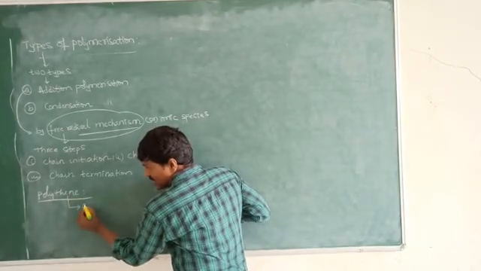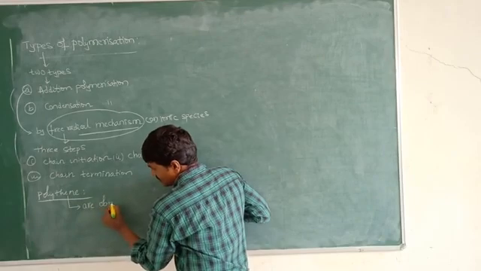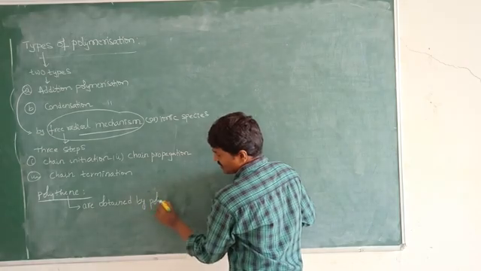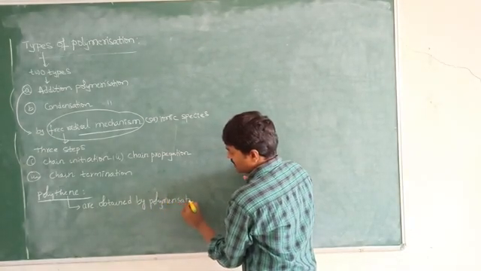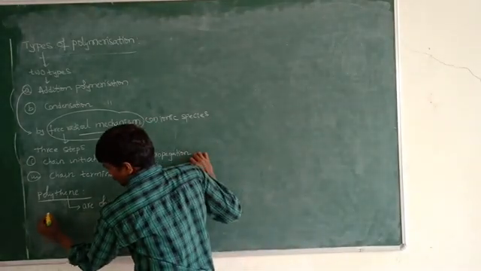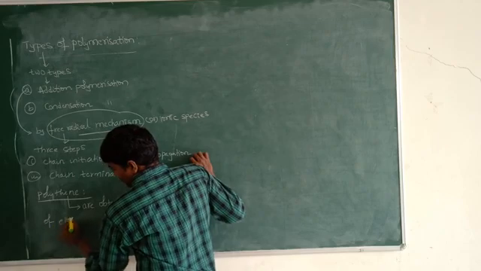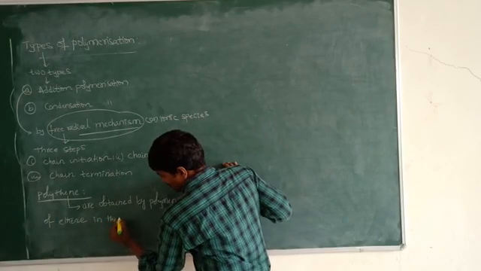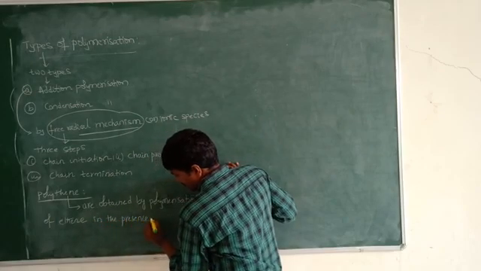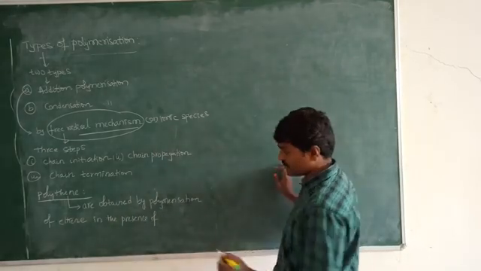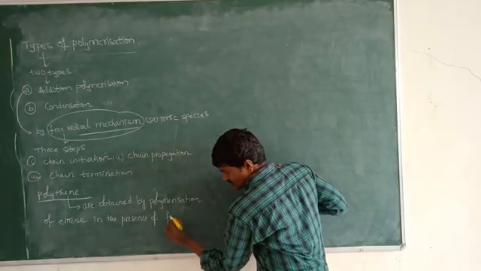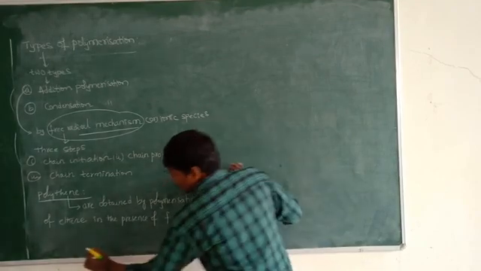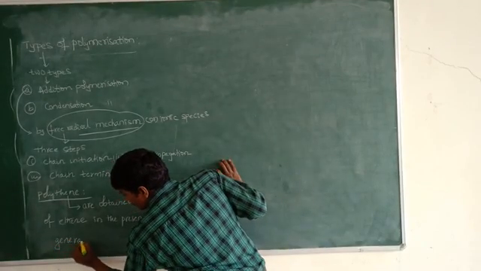These polythenes are obtained by polymerization of ethene in the presence of a free radical generator.